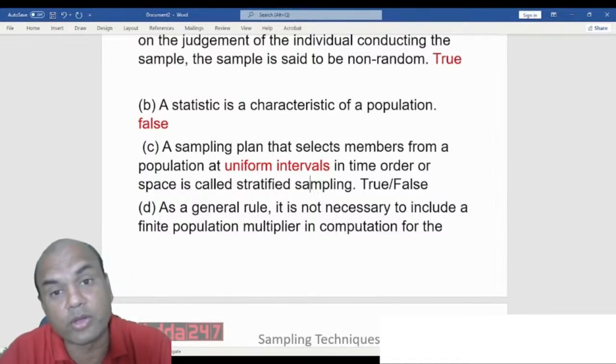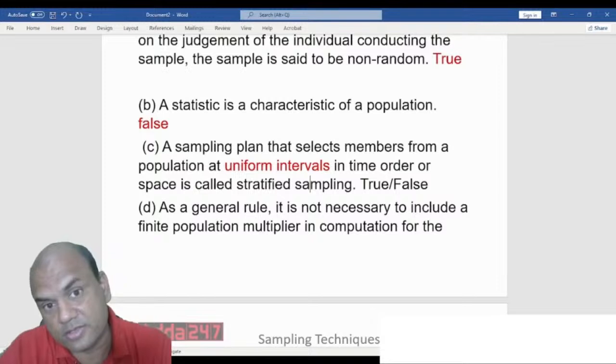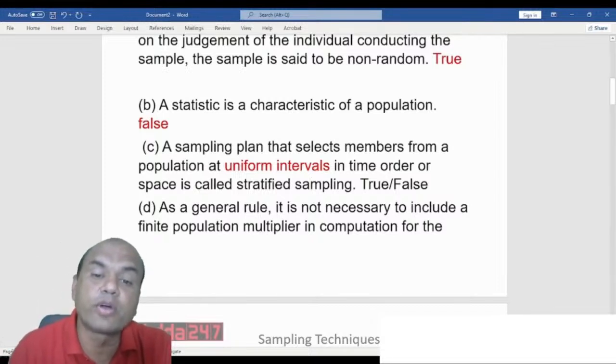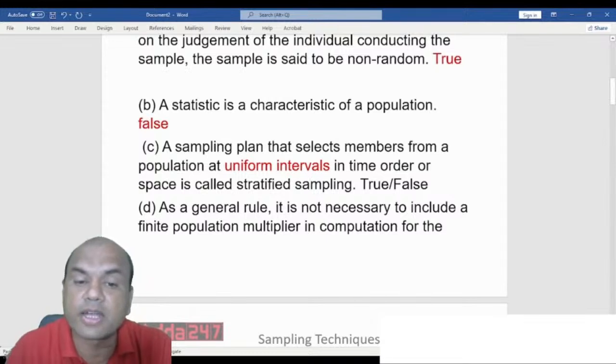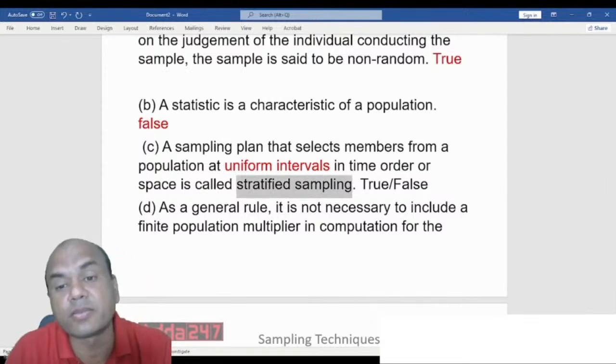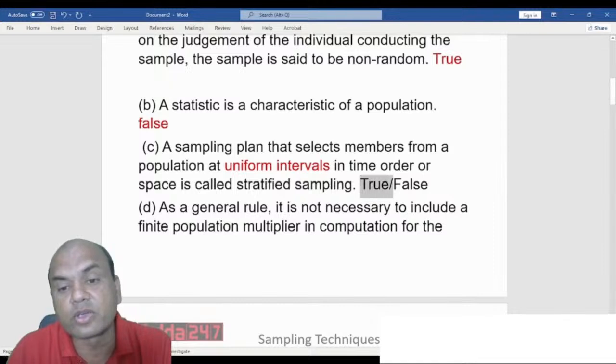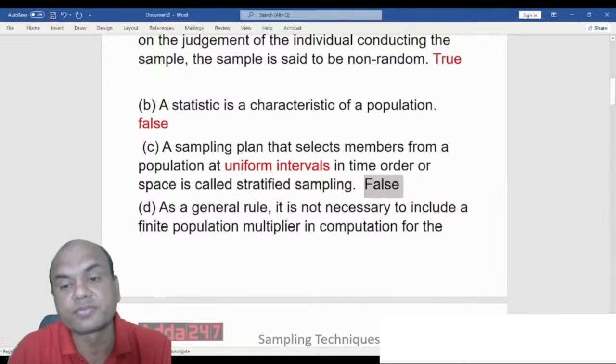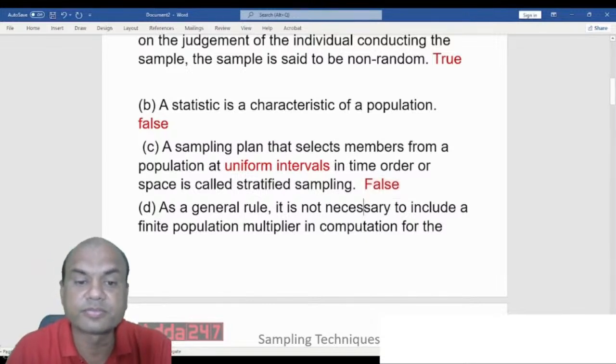Now all of you have to search it. You might have the answers also. Uniform intervals means it is not stratified sampling. It is called systematic sampling. So the answer over here is false again. Got it, everyone?